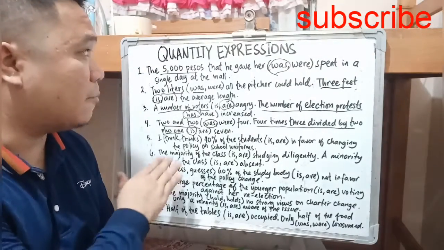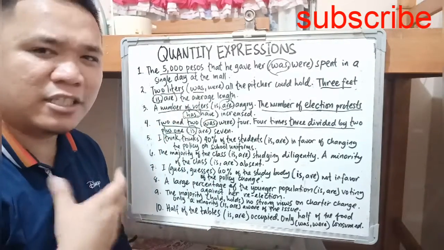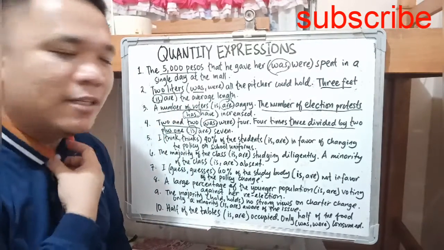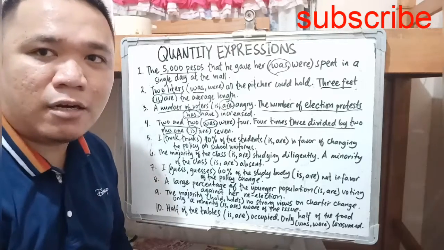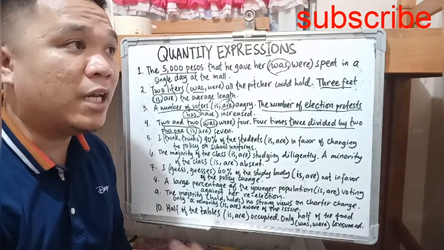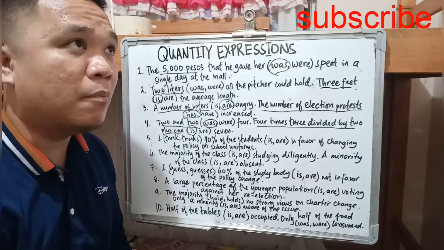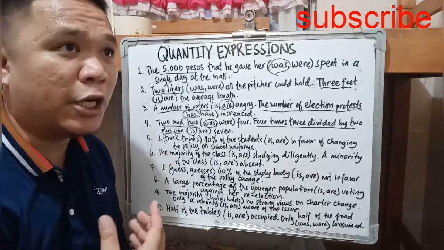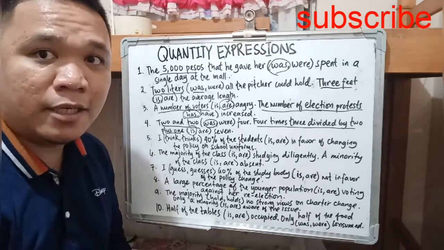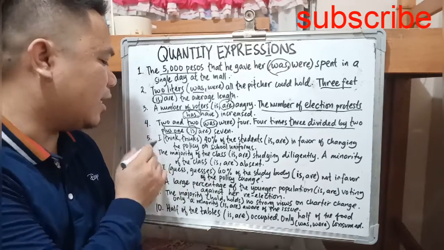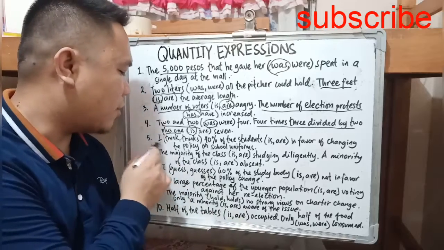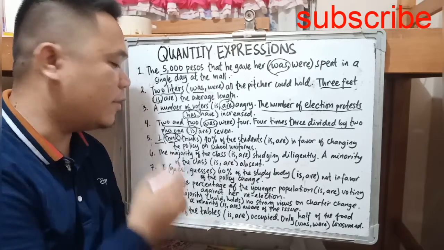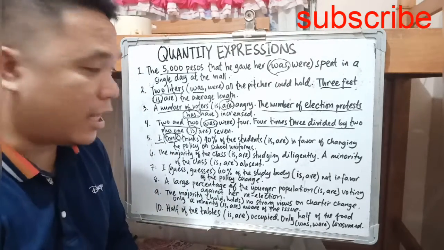Okay? Next, I think. This is not part of the quantity expressions. This is just a recall test. So I is singular in form, but plural in meaning. I is our subject, and of course our verb is think. I think